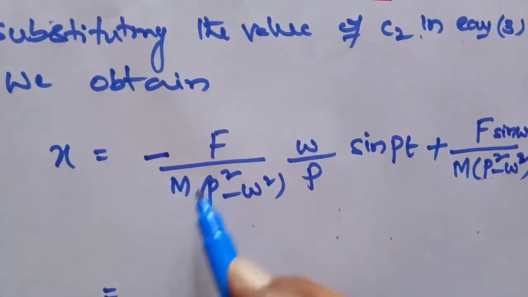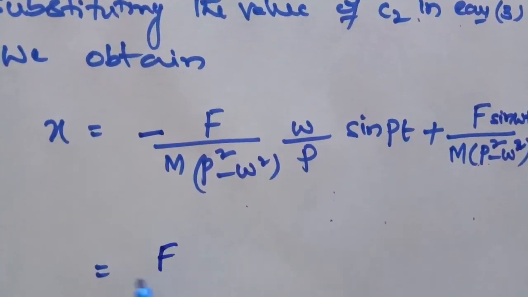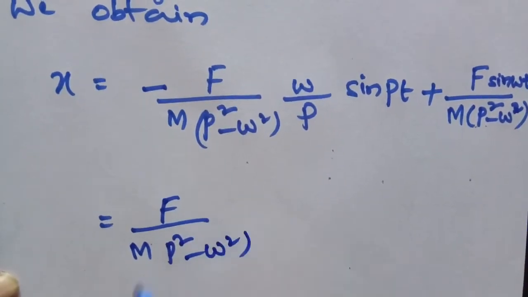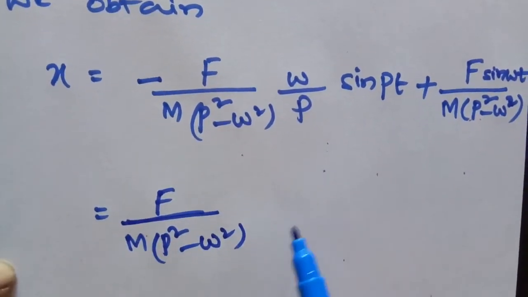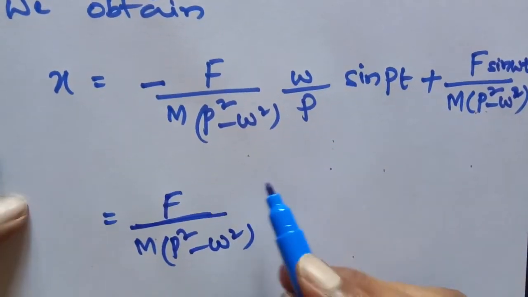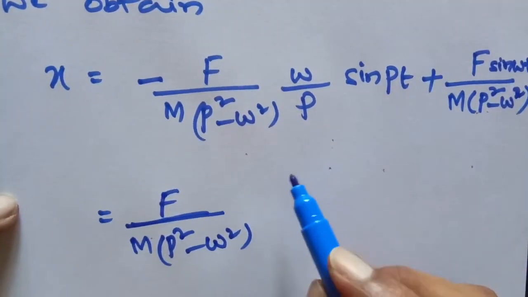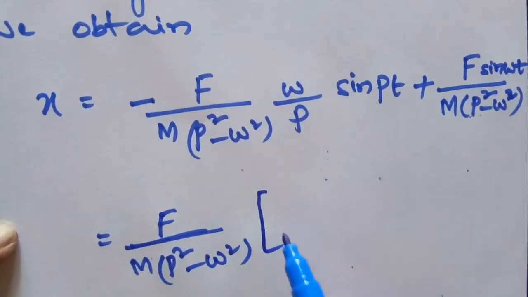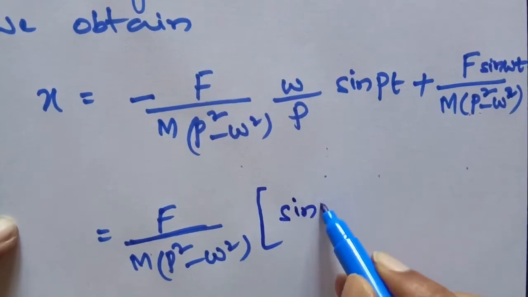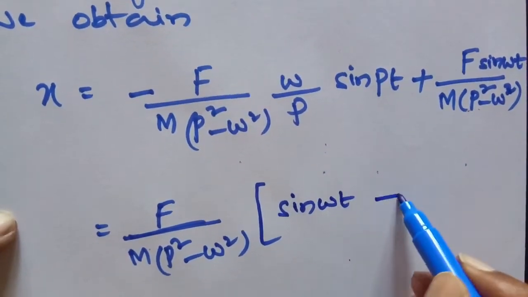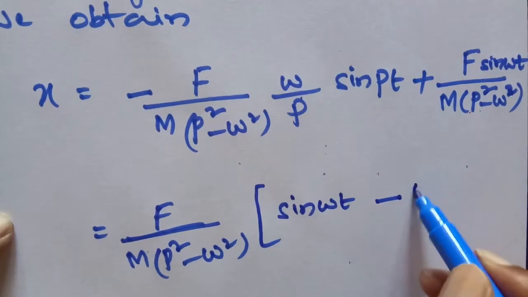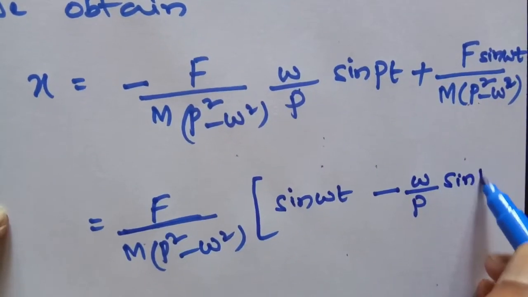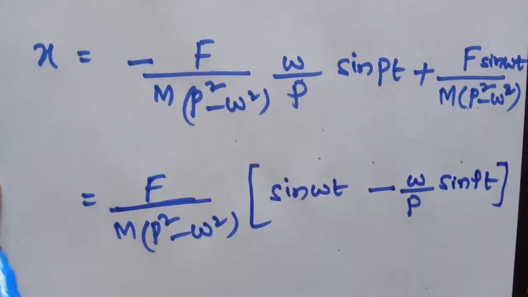Therefore we are taking F by m into p square minus omega square as a common factor. Therefore this can be written as, first writing sin omega t, minus omega by p into sin pt.